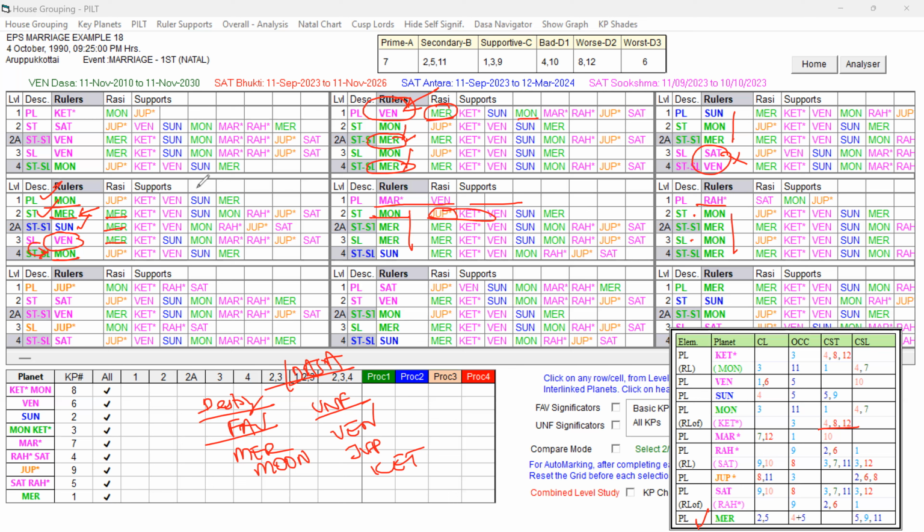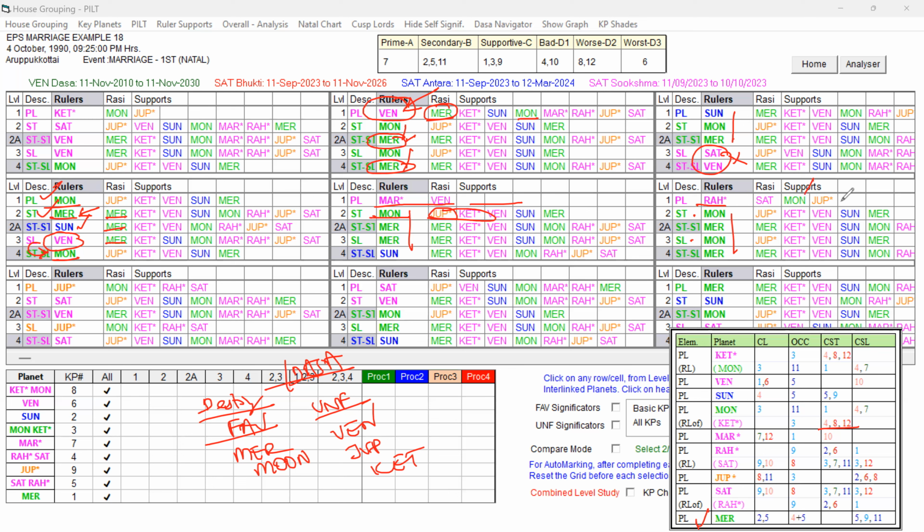But the difference between Moon and Rahu at the sub level is that it has Moon fine and Jupiter also present, and star level Moon is weaker than star level Mercury. Because of that, Venus Dasa, Moon Bhukti is stronger because of the star level. Mercury is the strong favorable key planet of the Dasa Lord, and other rulers are also influenced by those planets. So Venus, Moon is favorable as the Bhukti Lord.